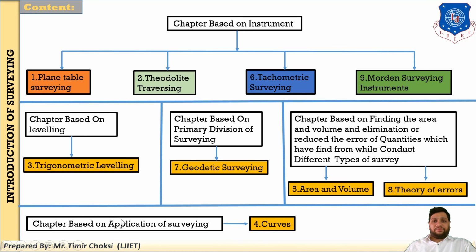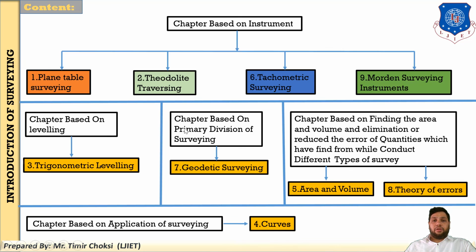You know that you understand all the surveying chapters, but how to apply them, in which condition and in which type of construction? One chapter is given for the application, and that is the curve. When you provide a curve, like a horizontal curve as well as a vertical curve in the construction of a railway or roadway, you apply the surveying fundamentals. So this chapter is based on the application of surveying. This is the 9 chapters in the surveying content.